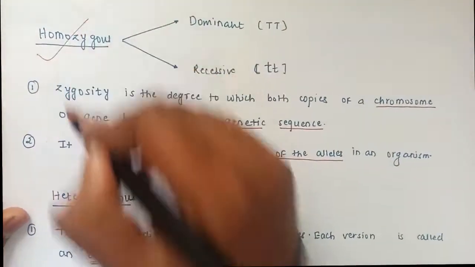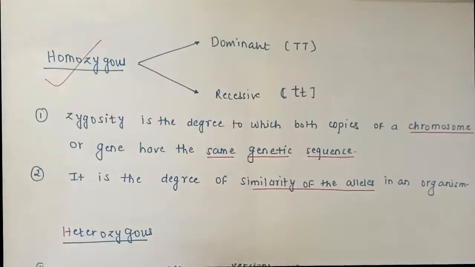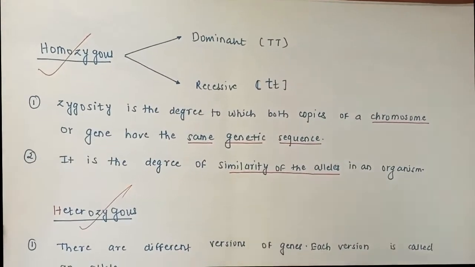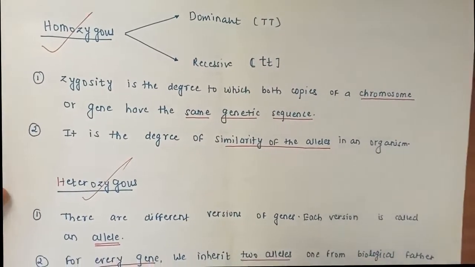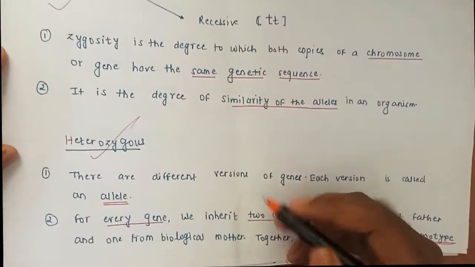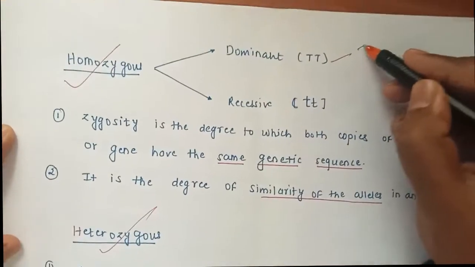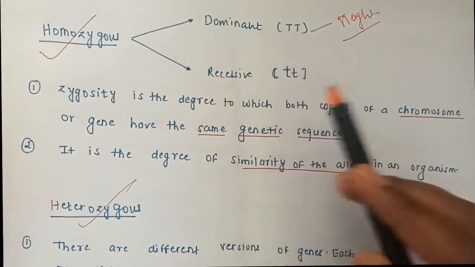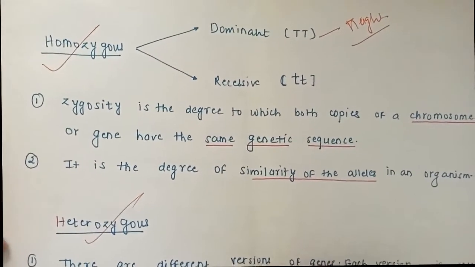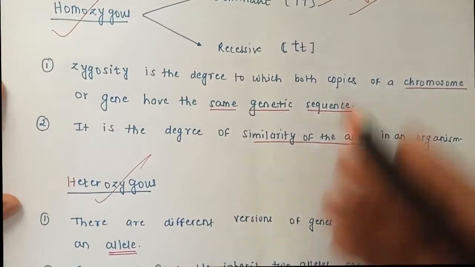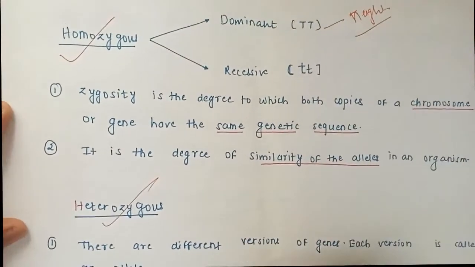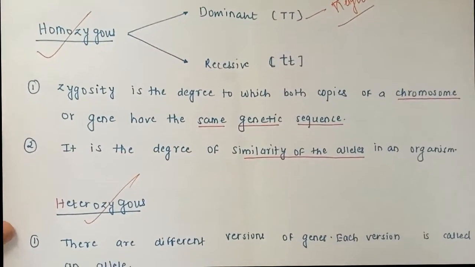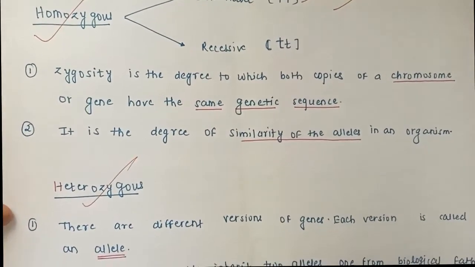Next term we have is homozygous. We know all these things. We are very familiar with homozygous and heterozygous. Homozygous means the degree of similarity of the alleles in an organism. This is genetic information. It is height of the plant, if I say. This is homozygous because both are dominant characteristics, so we can call this homozygous, and both are recessive. This is also homozygous. So homozygous means the degree of similarity of the alleles in an organism.